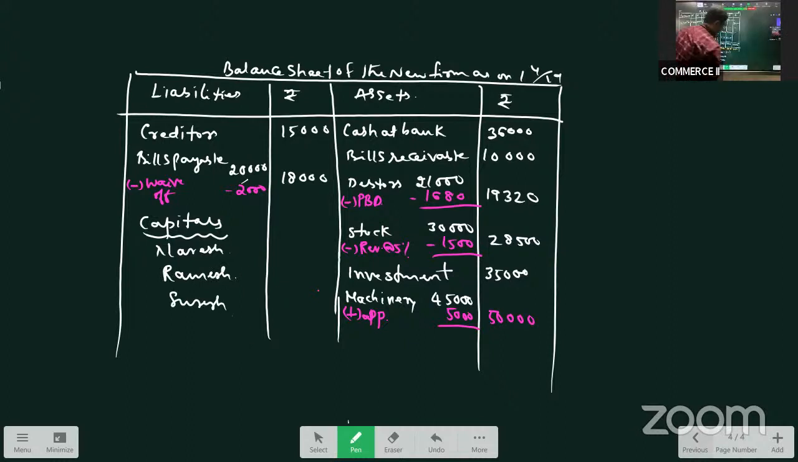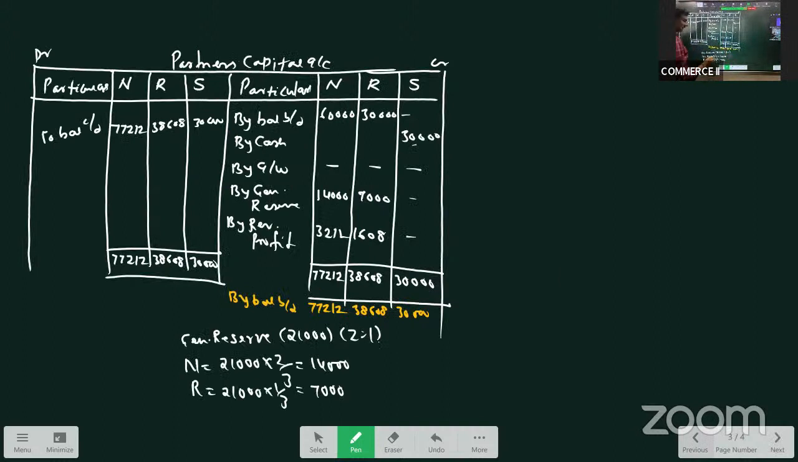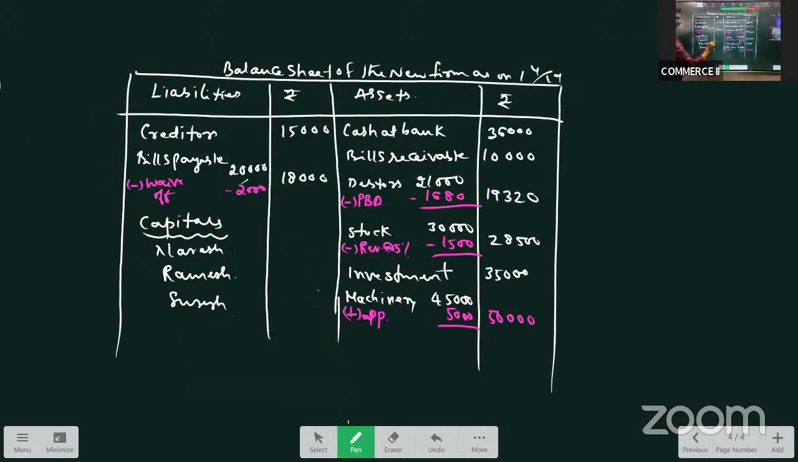We have prepared their capital accounts, no? 77,212. Naresh capital is 77,212. Ramesh capital is 38,608. And Suresh capital is 30,000. Sum up, please. See the total.